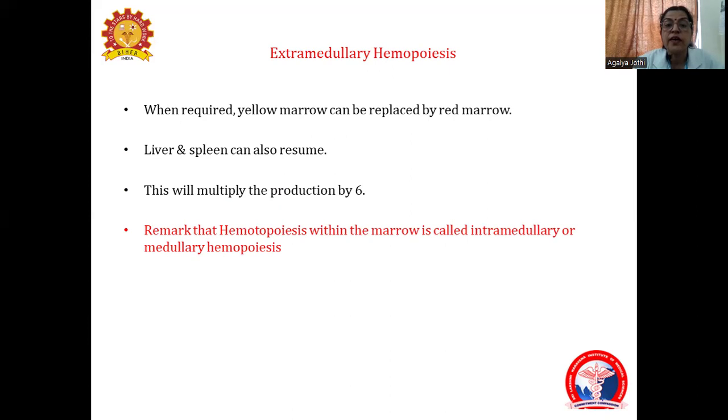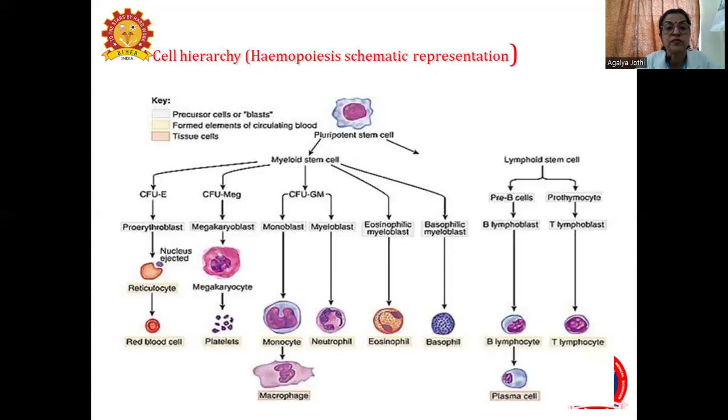When required, the yellow marrow will be replaced by red marrow. The liver and the spleen resume the production of these cells, and the cells will multiply the production by about 6 times. That is called extramedullary hematopoiesis. So if it occurs within the marrow, it is intramedullary. If it occurs in the liver and spleen, it's called extramedullary hematopoiesis.